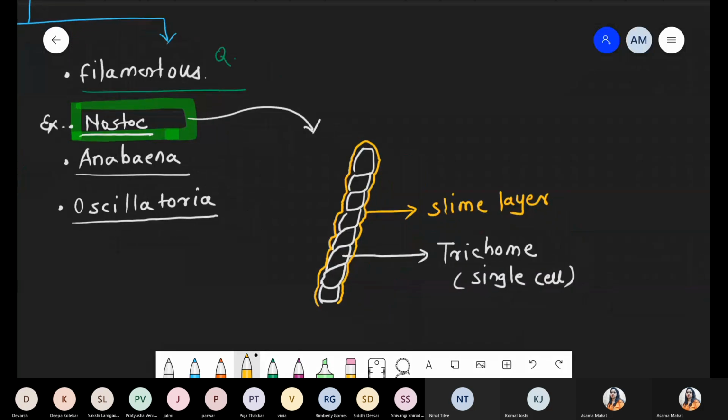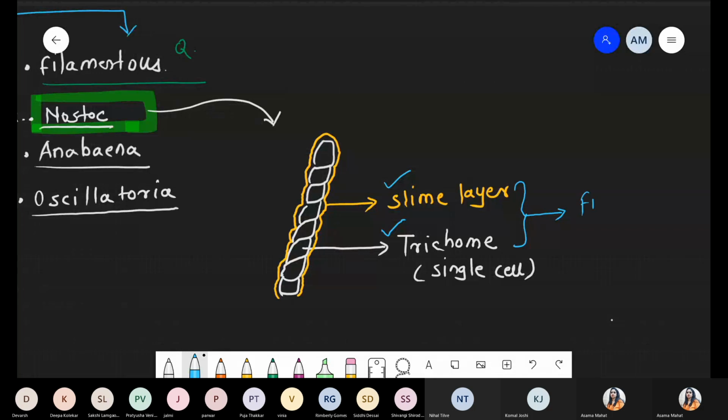So these two structures: number one is the slime layer and the other one is the trichome. Trichome is the single cells present in a filamentous structure, and all the cells are covered with a slimy layer. These two components, slime layer and trichome, together are called the filament. Got it? Together it is called the filament.